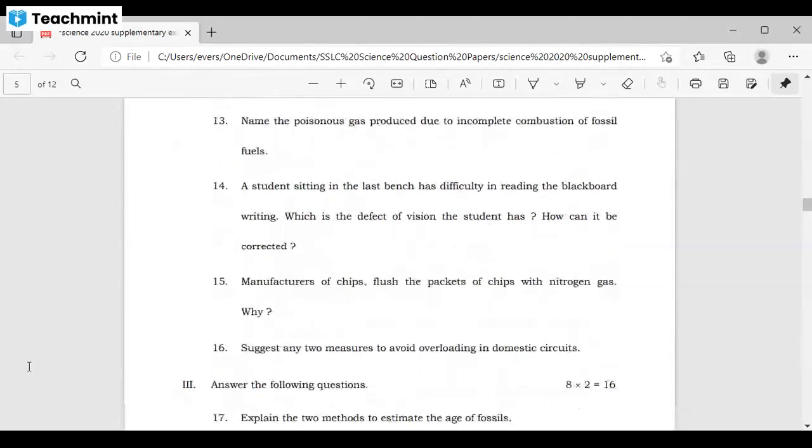Next question, a student sitting in the last row and reading the blackboard writing, which is the defect of vision, and how can it be corrected? This question has also been deleted. It is also from your reduced syllabus. That is the human eye and the defects of vision. From that topic they have taken this question. But do not worry, students.